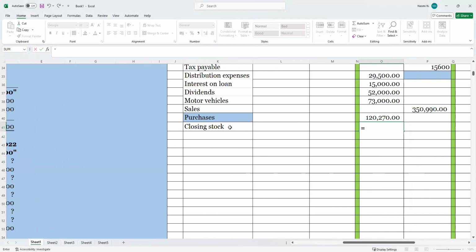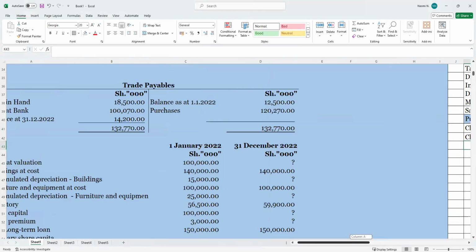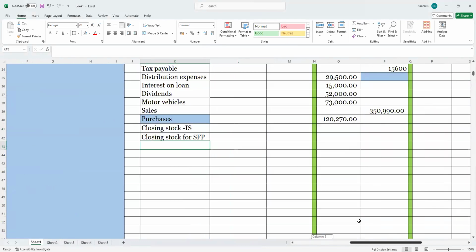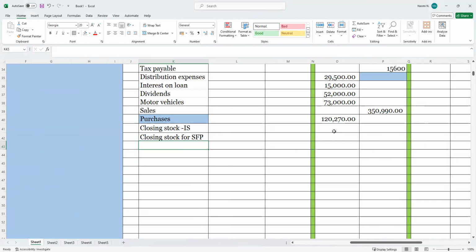Okay, let me explain something. We have closing stock affecting the income statement. Then we have closing stock for the statement of financial position, so that our books can be able to reconcile. So we have 59,900. On 59,900, this is what we will debit.